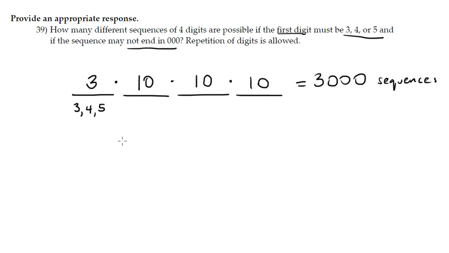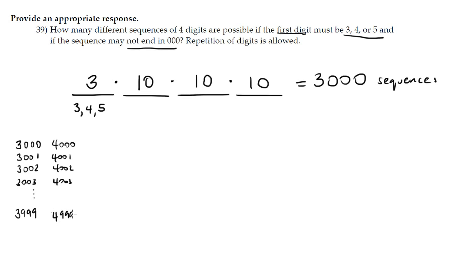And that makes sense because if the first digit has to be 3, 4, or 5, literally the smallest number I can make is 3,000, 3,001, 3,002, 3,003, all the way up to 3,999. That's if the first digit is 3. Then I can make 4,000, 4,001, 4,002, 4,003, all the way up to 4,999.